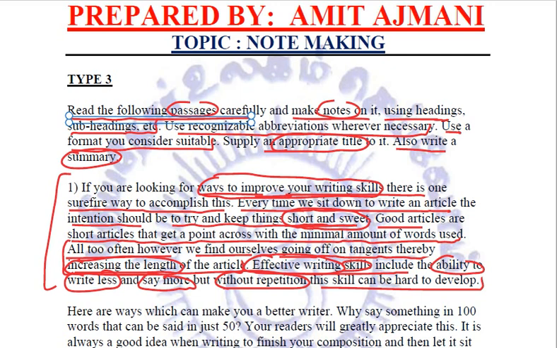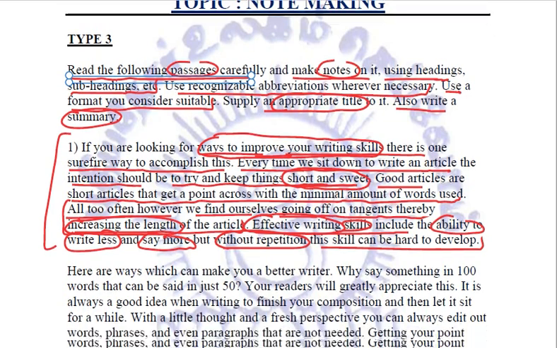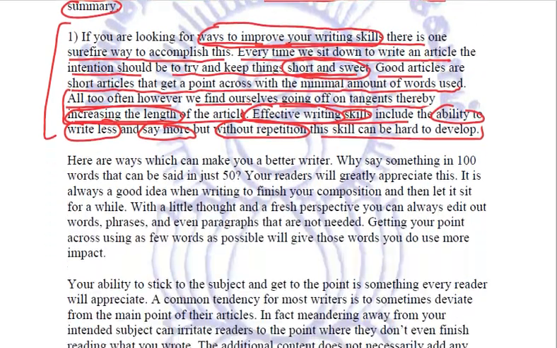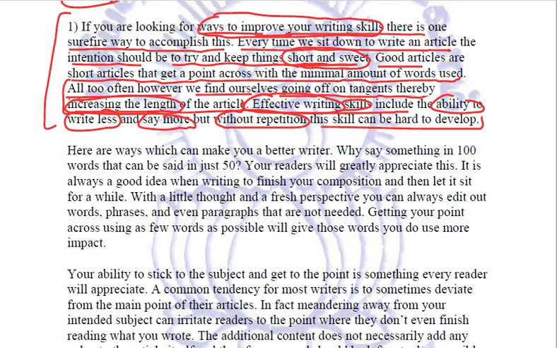We need to use a minimal amount of words, and we need to learn the ability to write less and say more without repetition. Clear? In this paragraph, out of these 7 lines, I can gather these 3 main points. How to express them will relate, but we need to first read the rest of the passage to see how he is developing the idea and continuing it.